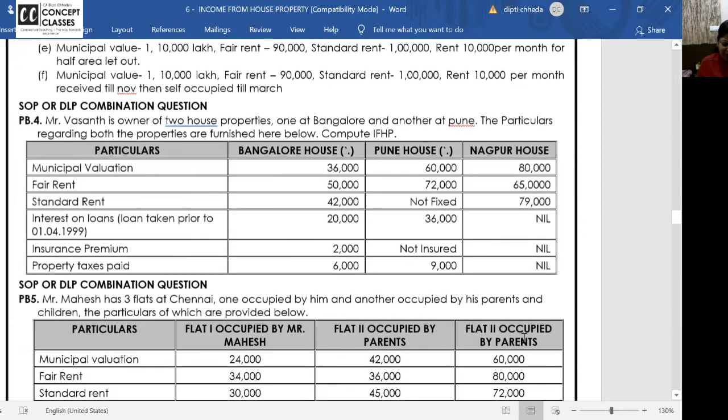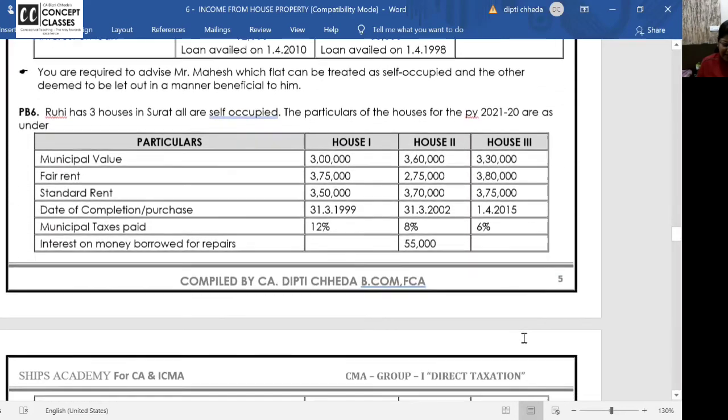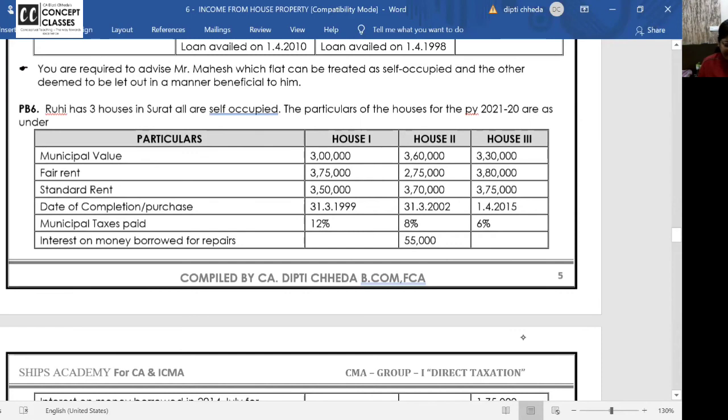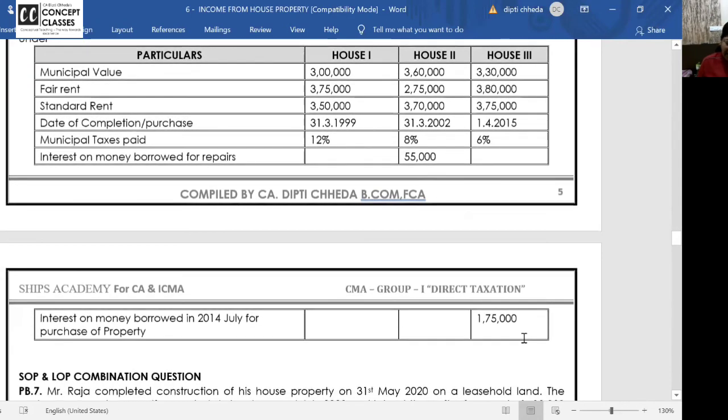Okay. Chalo, let us go for combination problems. That if you have more than 2 houses, any one of the house you can take it, any one or two of the houses you can take it as self-occupied. Let us directly solve the third one only. Ruhi has 3 houses in the Surat, all are self-occupied. Yes, municipal value, fair rent, standard rent. And now municipal taxes are paid.